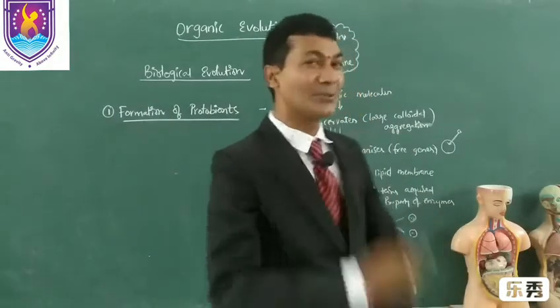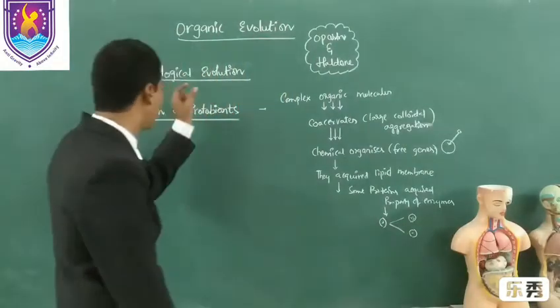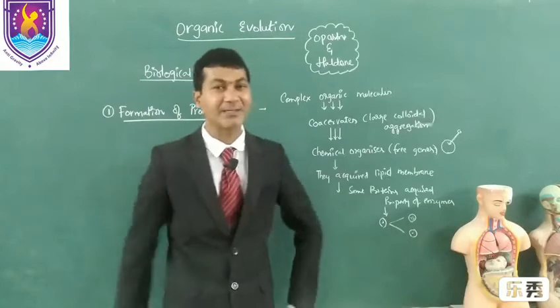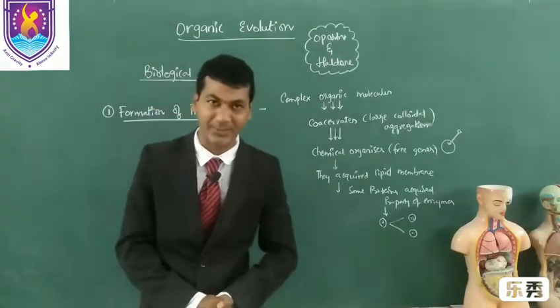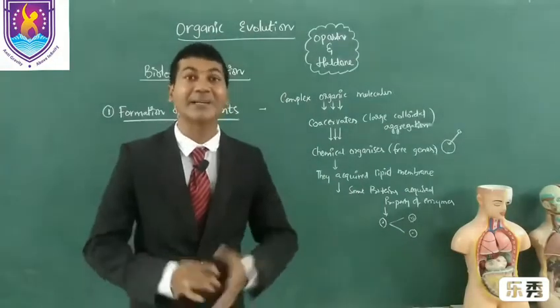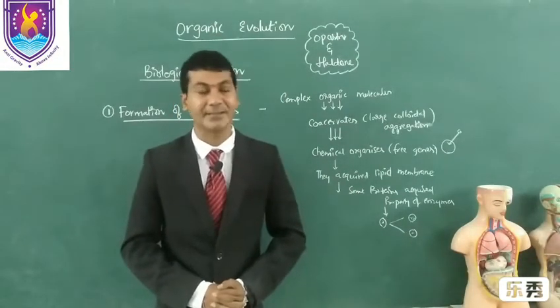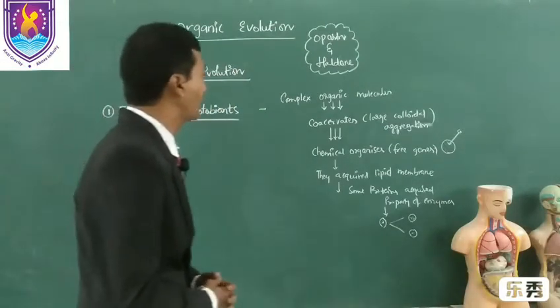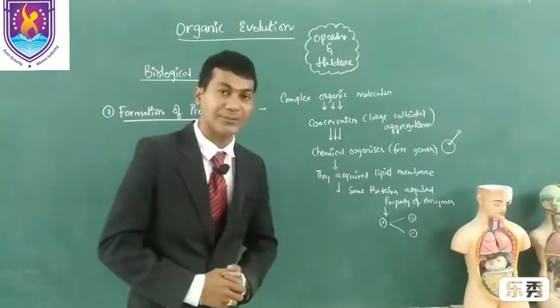My dear students, today I am going to explain biological evolution. In the last video we discussed how chemical evolution has taken place. Now, from the chemicals, how was the first living form created? Let us discuss. As we have studied, chemicals form complex organic molecules.